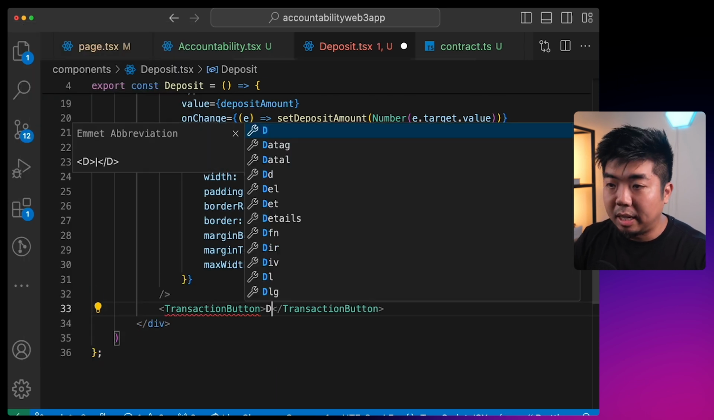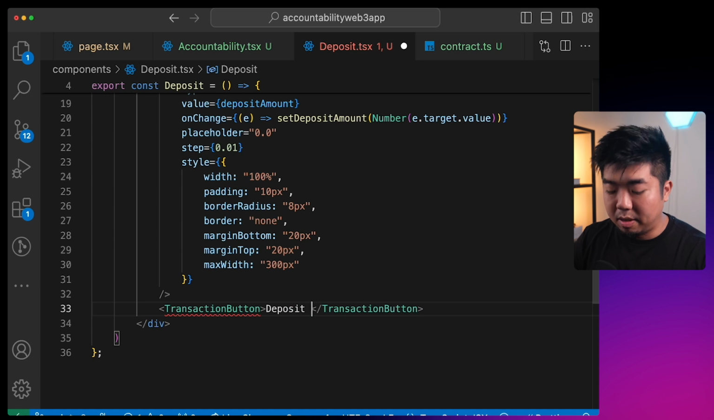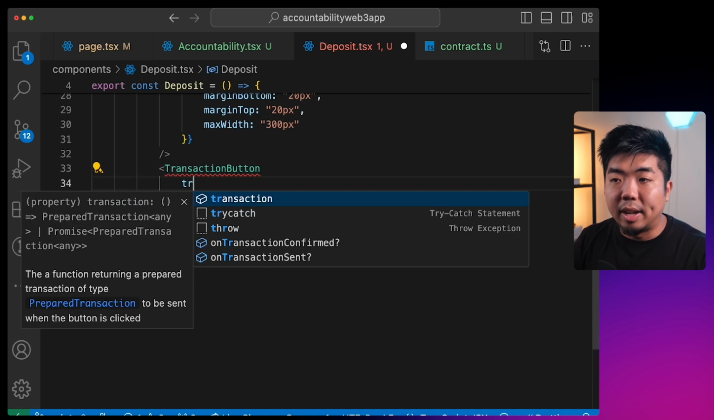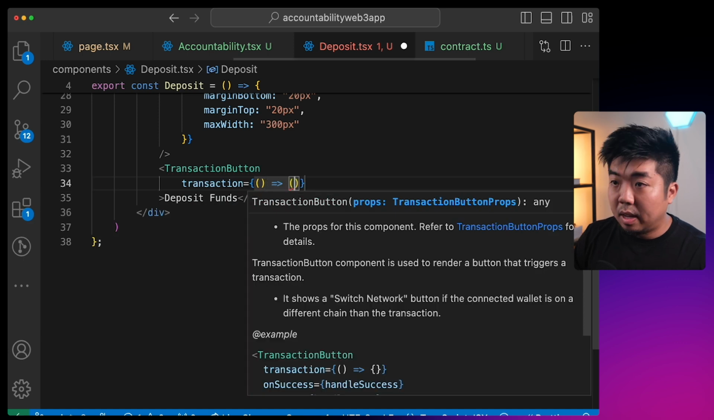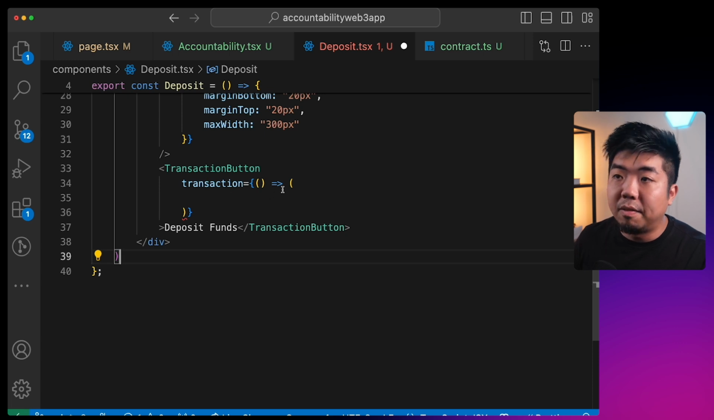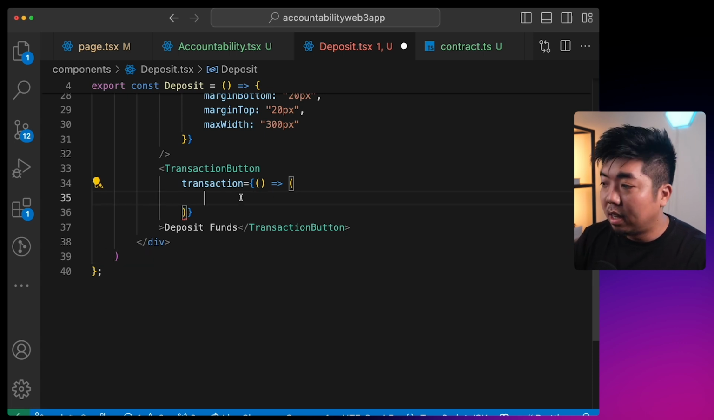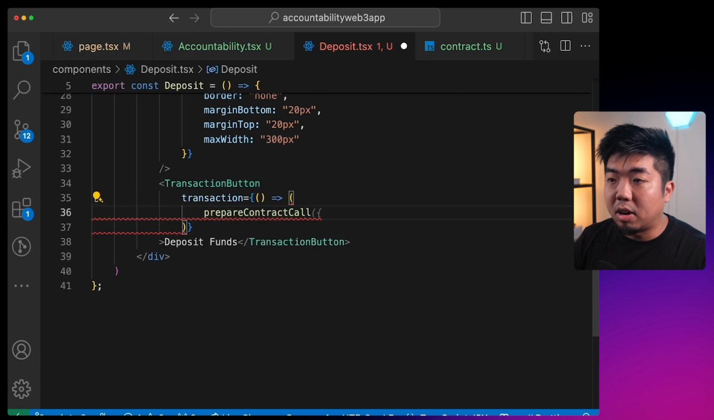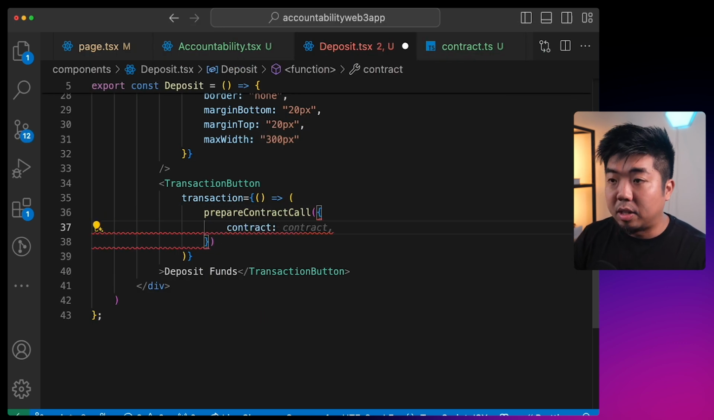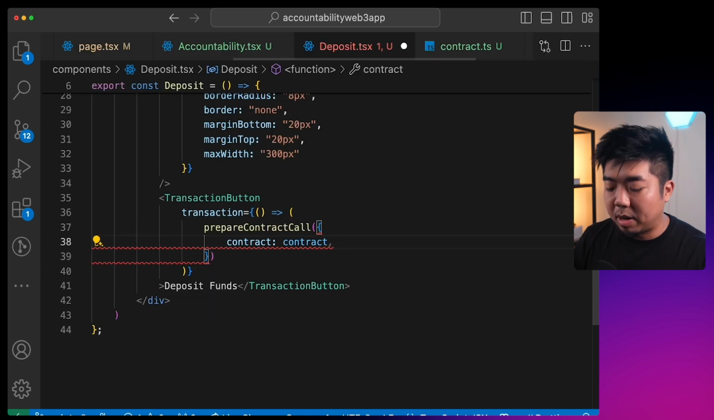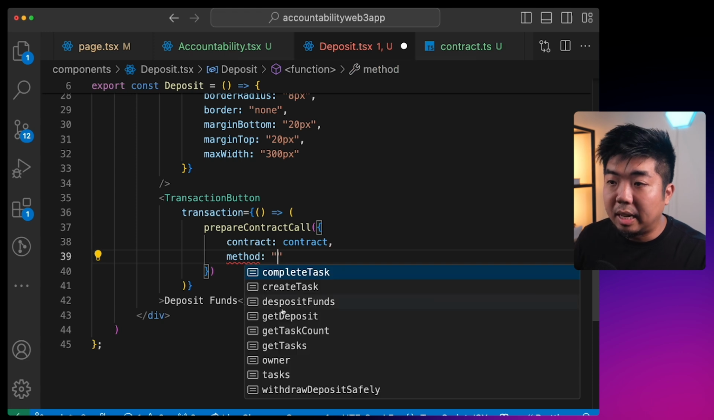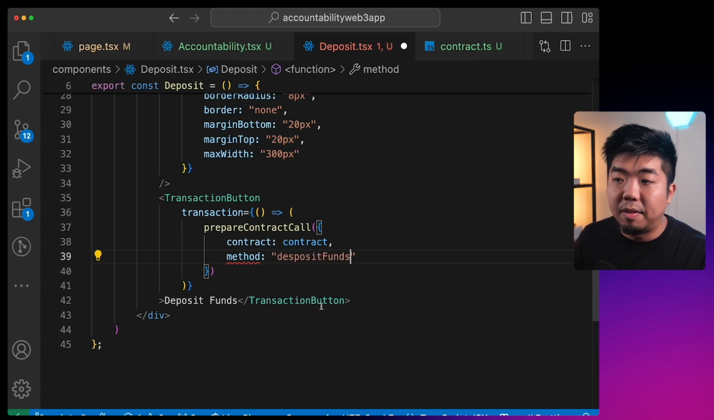And this transaction button here, we'll have it say deposit funds. And this transaction button, we need to provide it with the transaction that it's going to execute. So we'll say transaction here. And what this is going to execute is the deposit funds function from our smart contract. Now we're going to use the prepareContractCall here. And with that, we're going to provide it with the contract we are interacting with, which is going to be our contract from our contract.ts file. We are then going to set the method here, and the method is going to be our deposit funds function.